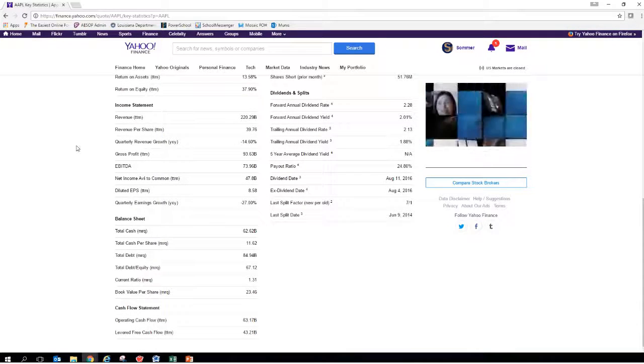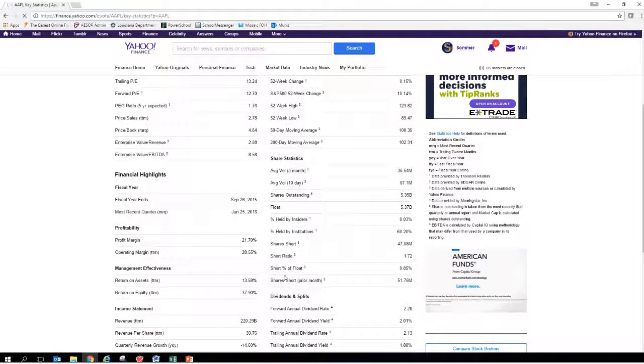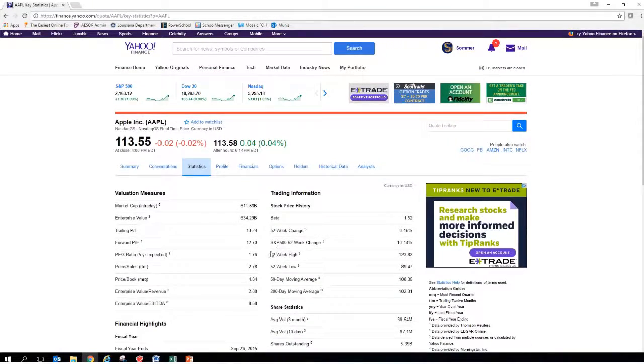So specifically, what I looked for on each of these 30 companies was their debt to equity ratio. What was their financial leverage? Here for Apple it is 67.12. And then when we look over here, the other thing I looked at was their stock price history. I wanted to know how those things related to each other. So I looked at the 52-week low stock price and the 52-week high stock price. Here we can see that they ranged from $89 to $123 throughout the 52 weeks.